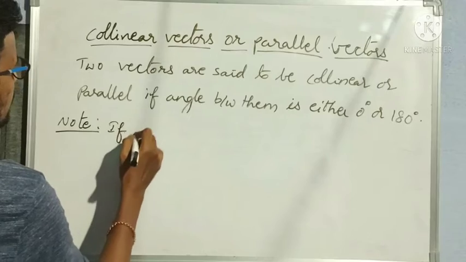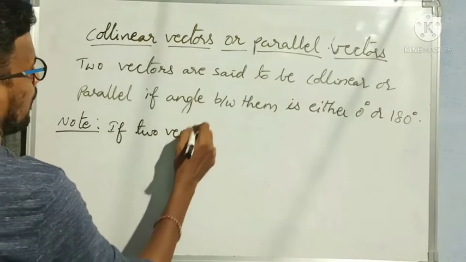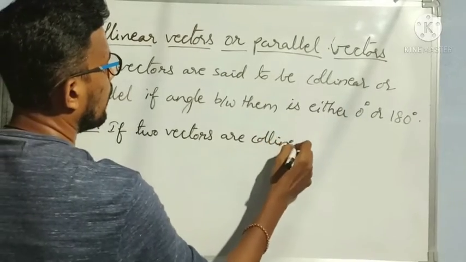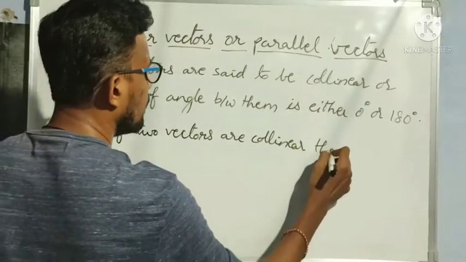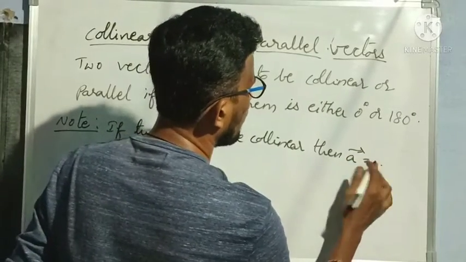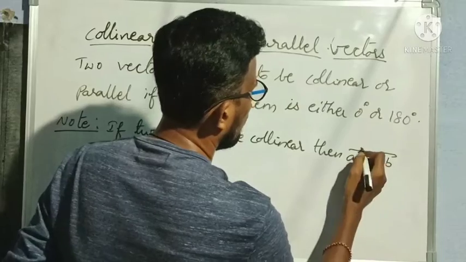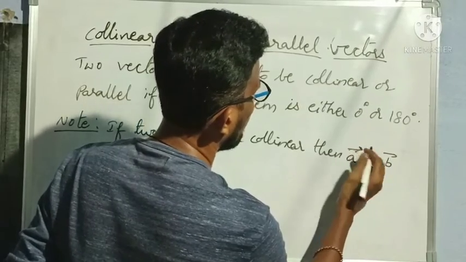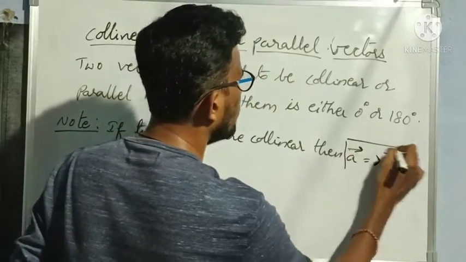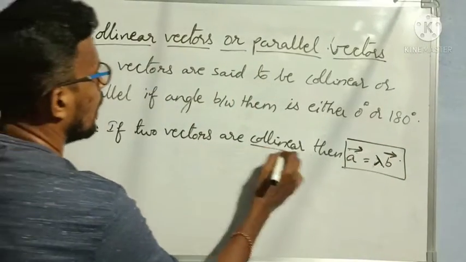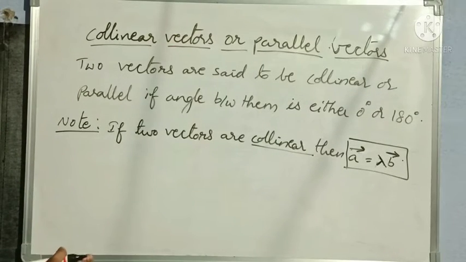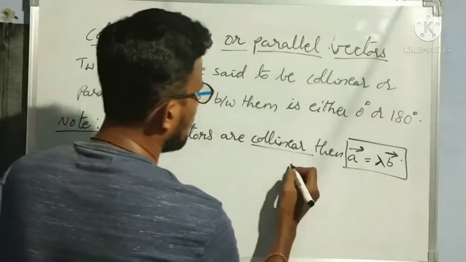If two vectors are collinear, if not parallel, then the first vector will be some lambda times the second vector. Very important. Understood? a bar is equal to lambda b bar. Always this condition holds when the two vectors are collinear or parallel. Here lambda is a scalar.